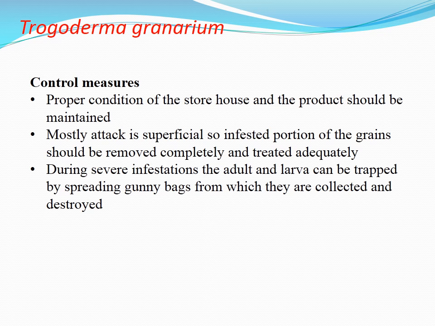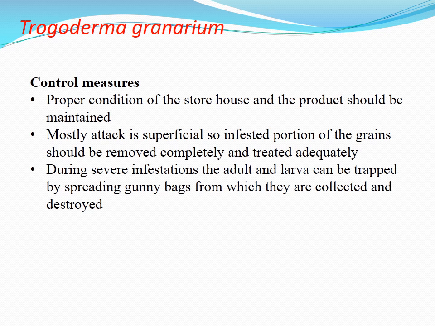Control measures for Trogoderma granarium: proper condition of the storehouse and the product should be maintained. Mostly the attack is superficial, so whatever portion of the grains is infested should be removed completely and treated adequately, because the larval forms feed on the grain and remain within that infested portion. So by removing this infested portion completely, you can remove the whole larvae from the storehouse.